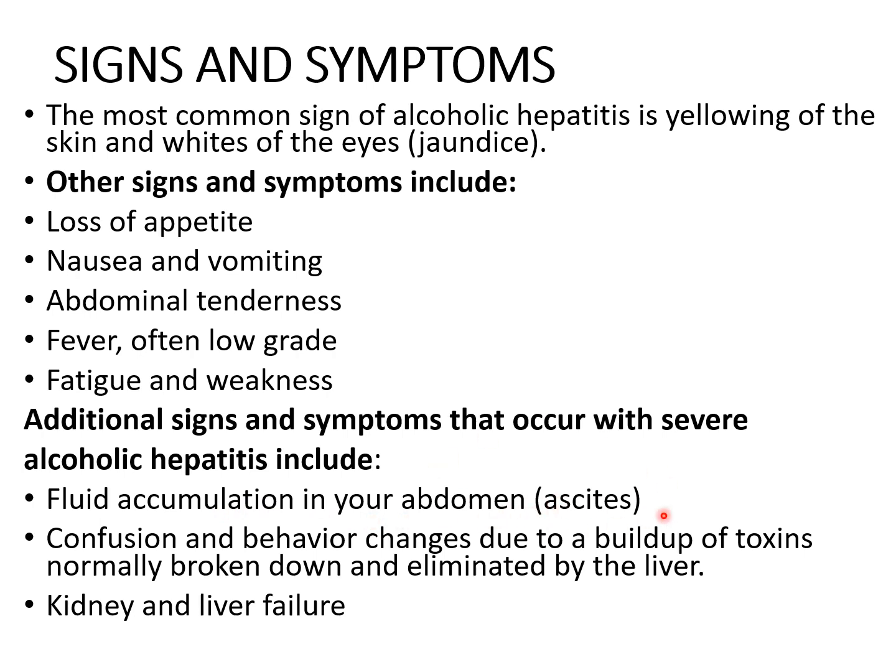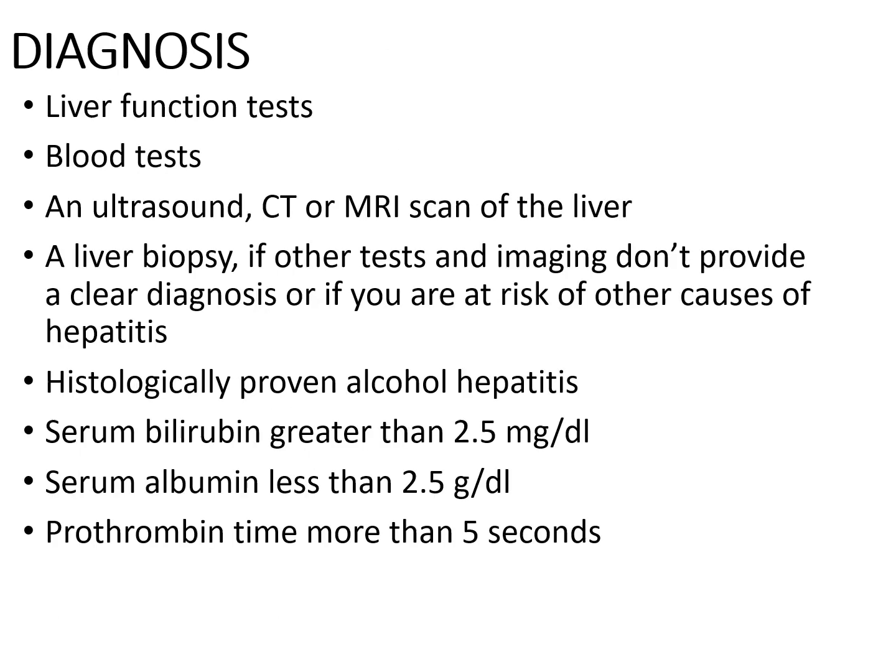This condition is called ascites. Confusion and behavioral changes occur due to a buildup of toxins that are normally broken down and eliminated by the liver. Kidney and liver failure also occur.